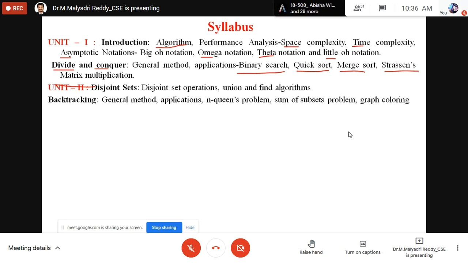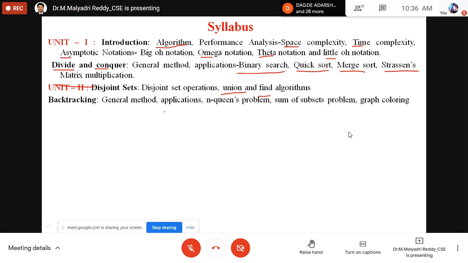The second unit is disjoint sets. Disjoint means two or more sets need to be combined. Suppose 10 elements from set A and 10 elements from set B are easy to combine into 20 elements. Suppose set A has 100 elements and set B has 100 elements. At that time we have to use specific functions to combine them: union, and the find algorithm. Find means we search for an element in the set using the find algorithm. These are very simple algorithms. Disjoint sets means there is no common element in the different sets.